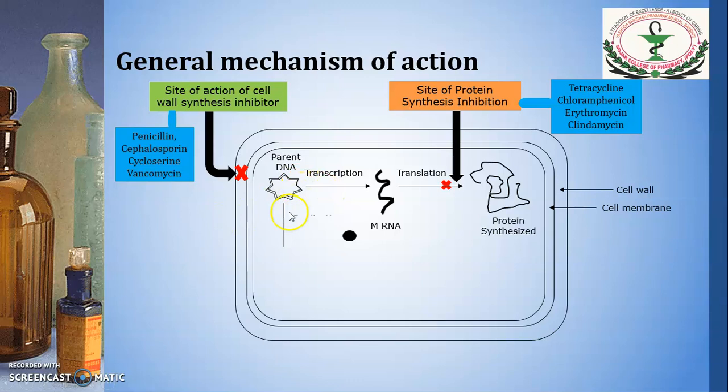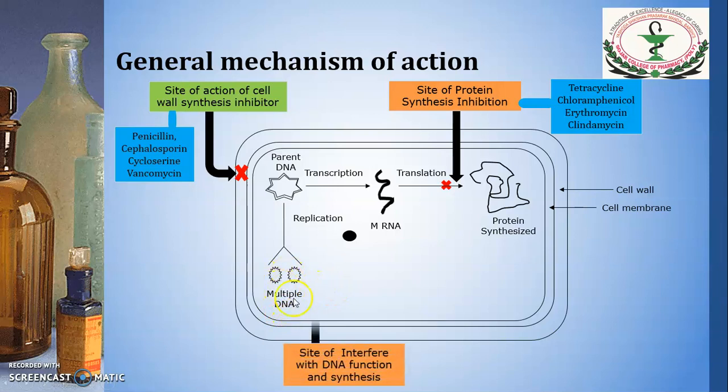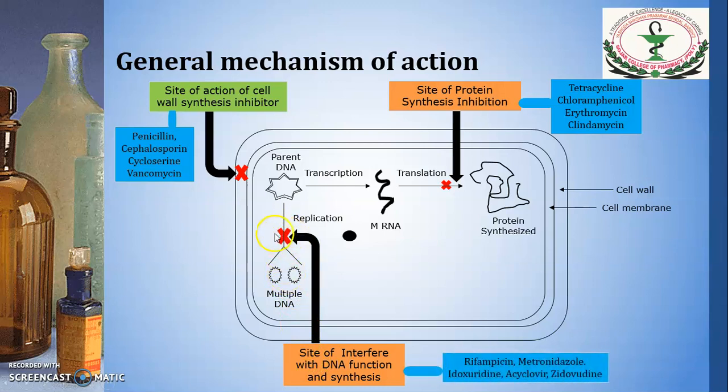Now this parent DNA can be replicated by the replication process into multiple DNA, and the drugs which interfere with the DNA function and synthesis will act here. The examples are rifampicin, metronidazole, hydroxyuridine, acyclovir and zidovudine.